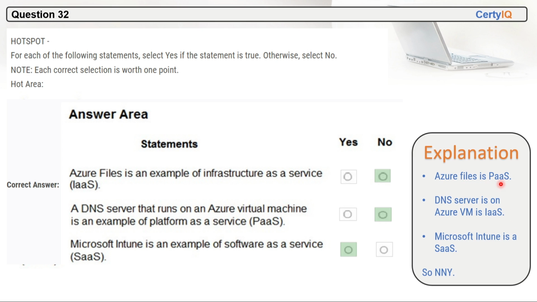So Azure Files is PaaS. It is not infrastructure as a service. It is platform as a service. The DNS server runs on an Azure VM, so it is infrastructure as a service, but it is saying it is PaaS. So this is not correct. Microsoft Intune is software as a service. So no, yes, yes is the correct answer here.